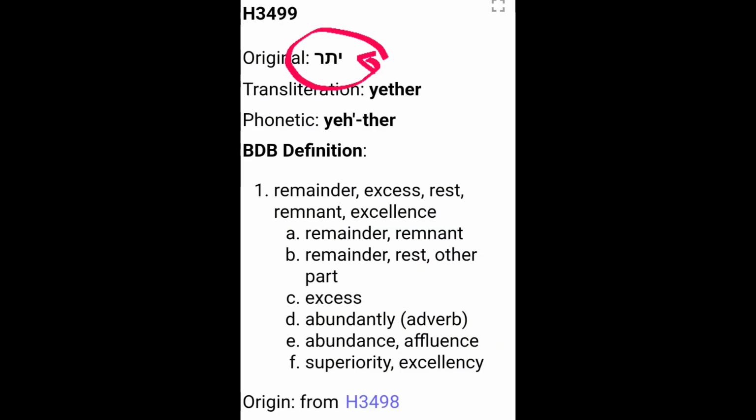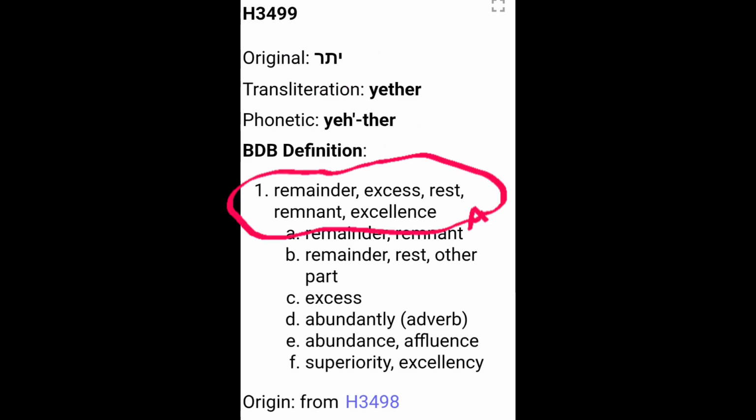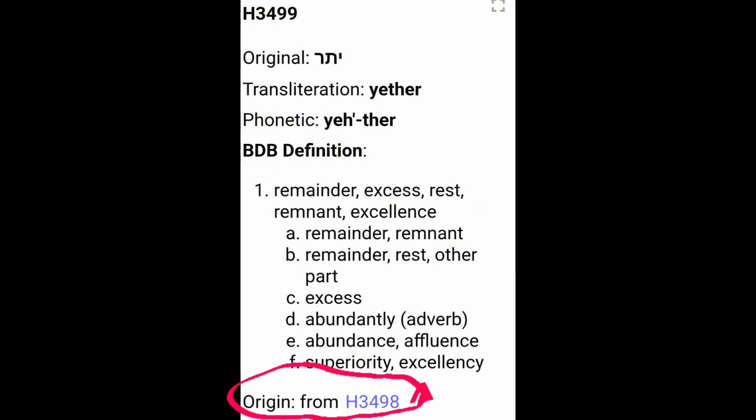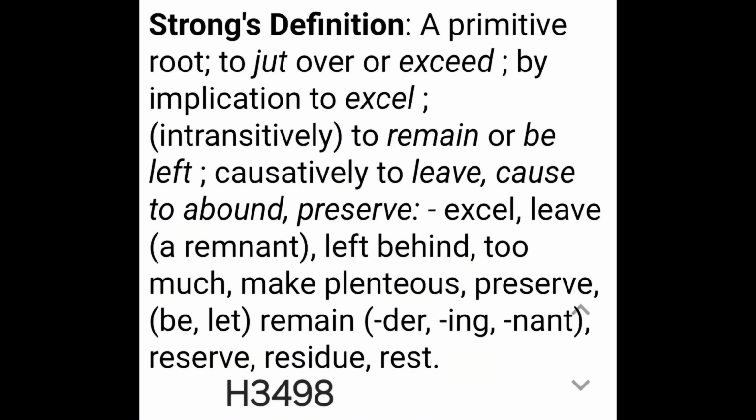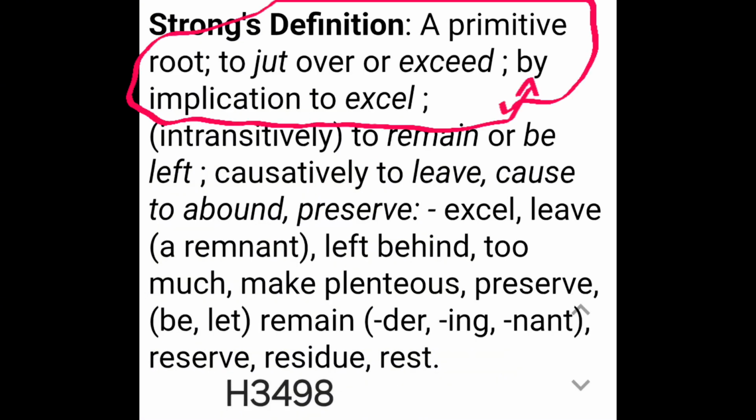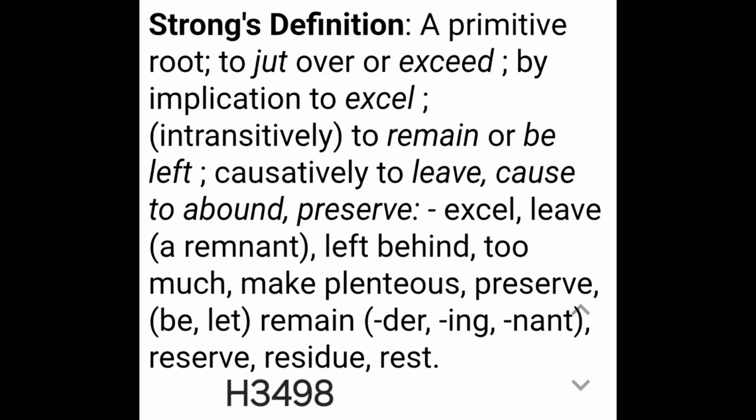H3499. Yod, Tav, Resh, Yether. Remainder, excess, rest, remnant, excellence. Origin is H3498. Yod, Tav, Resh, Yathar. It is a primitive root, means to jut over or exceed. By implication is to excel.